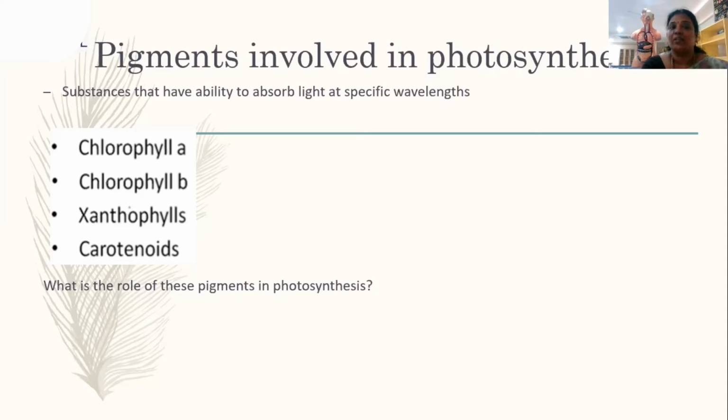These pigments absorb light at certain specific wavelengths and help in the process of photosynthesis. Let us now understand the role of each pigment. Before that, let us see what this wavelength is, and which wavelengths chlorophyll A, chlorophyll B, xanthophylls and carotenoids absorb.